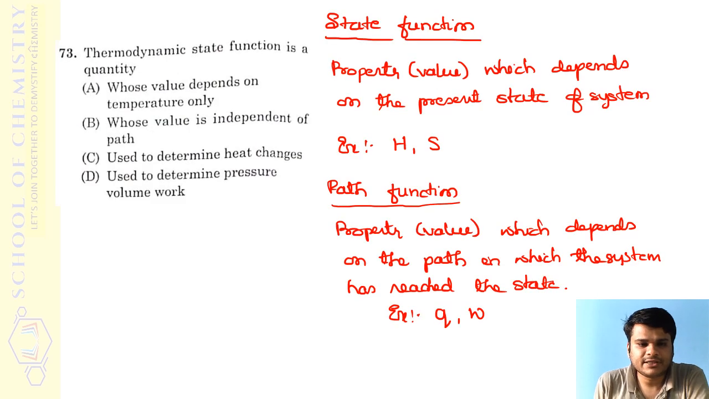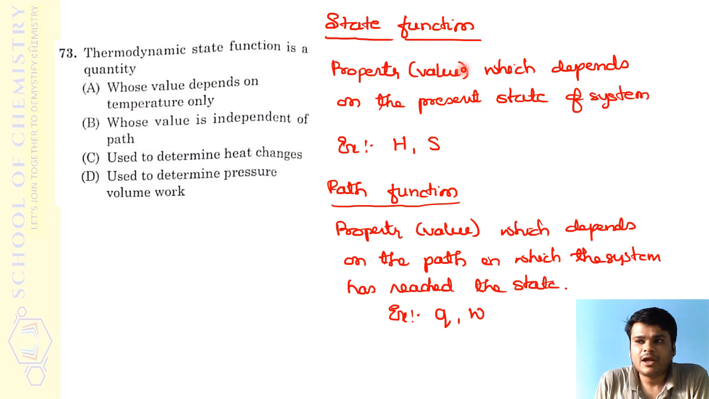So the next question, the 73rd question, is: what is a thermodynamic state function? In thermodynamics, if you have basic knowledge, we come across two kinds of functions: state function and path function. A state function is that property of the system whose value depends only on the present state of the system. Only based on that, if any value of the system is decided, that will be called a state function.